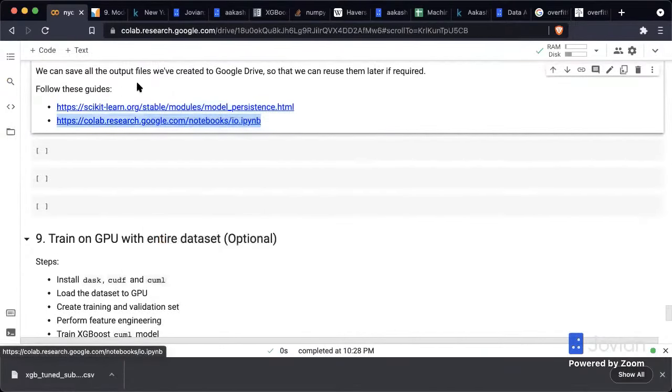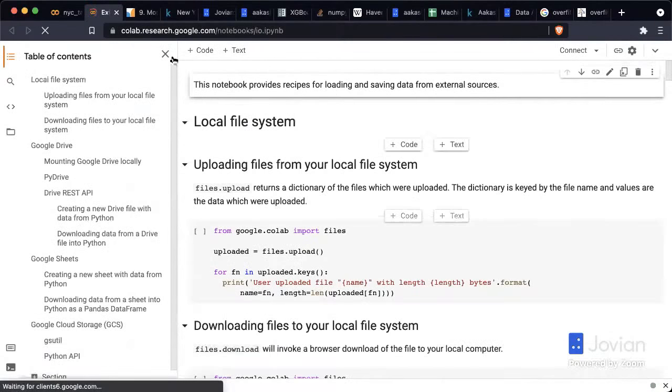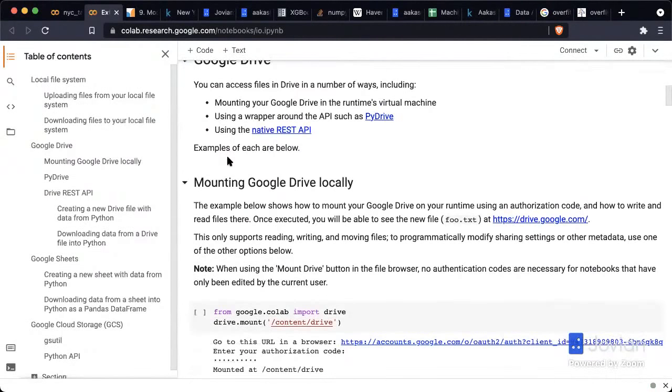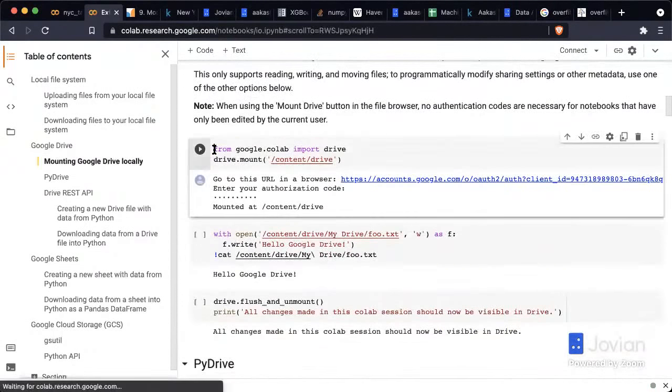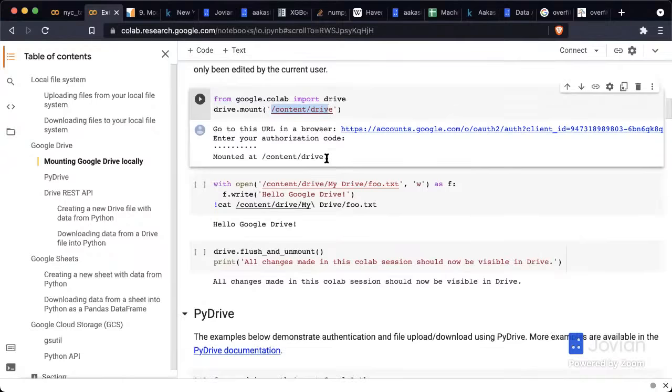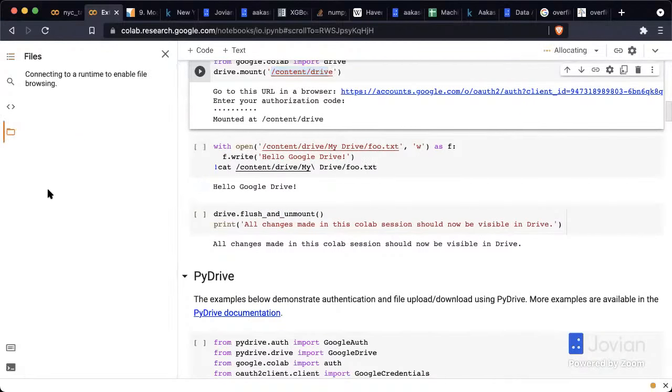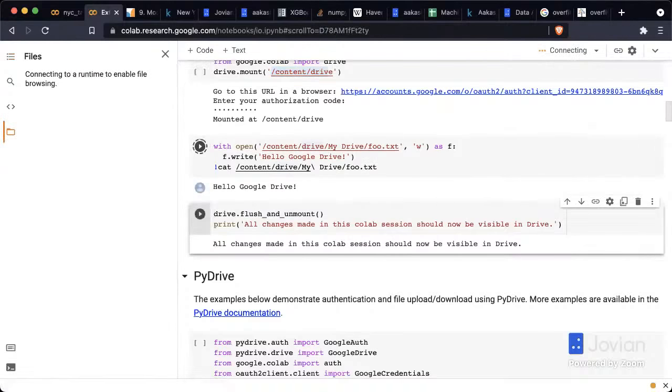And then here we have IO, inputs and outputs, for Google Drive, for Google Colab. You can mount your Google Drive this way. You can say from google.colab import drive and then drive.mount('/content/drive'). When you do that, your Google Drive is going to show up on the left under /content/drive. Let me try that.